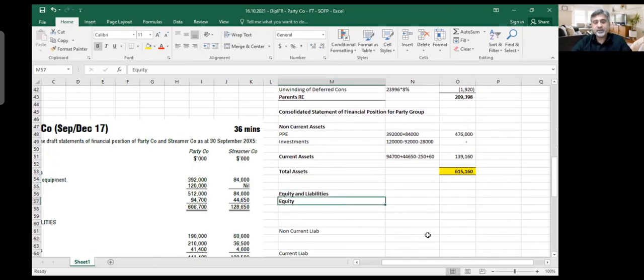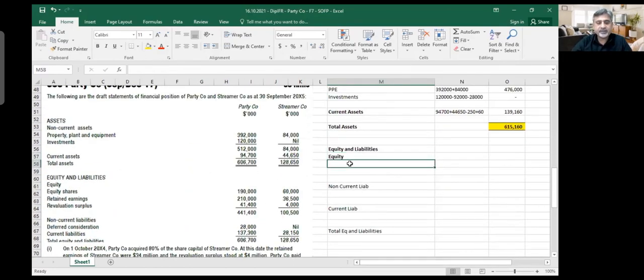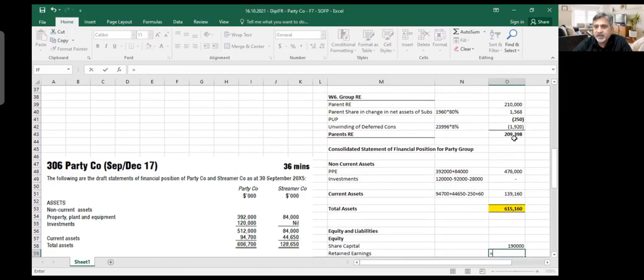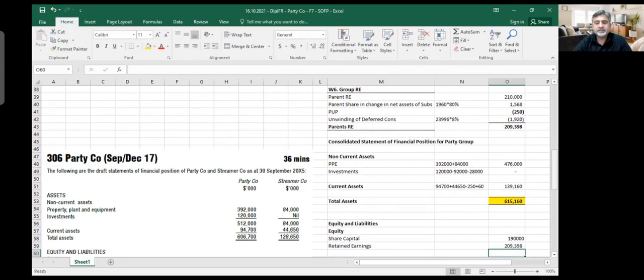Then comes the equity part. Now in the equity part, like I said, we need to take share capital here, and we will only take it from the parent, 190, and ignore the 60. The subsidiary share capital we will not use. So I take this number. Then I need to take my retained earnings. If you remember, you need to take the retained earnings figure which you have calculated. How much retained earnings have we calculated for the parent? I'll take this number here. Parent retained earnings are this one, 209,398. This comes in.